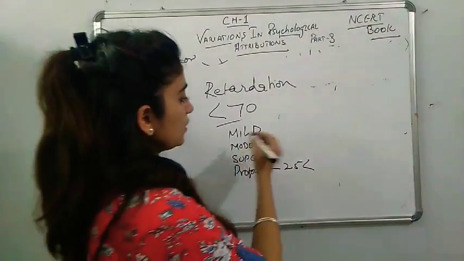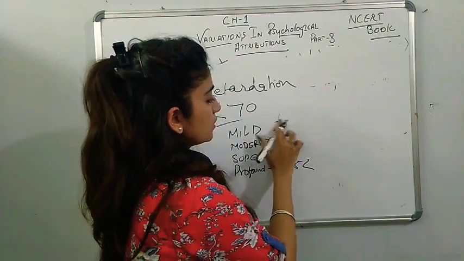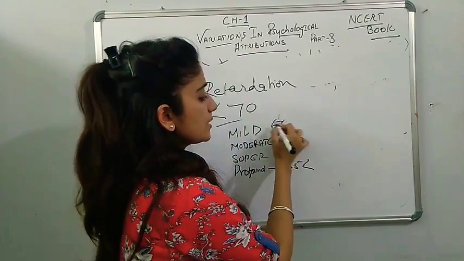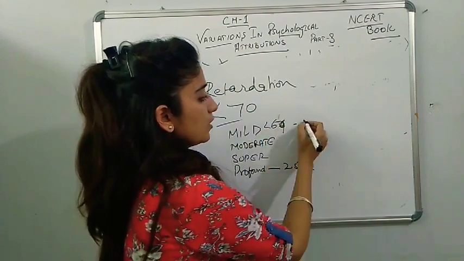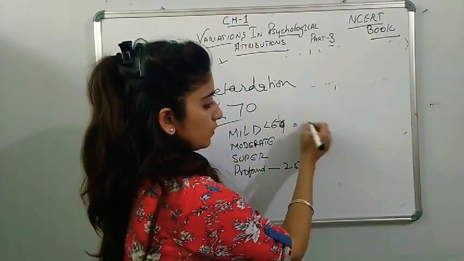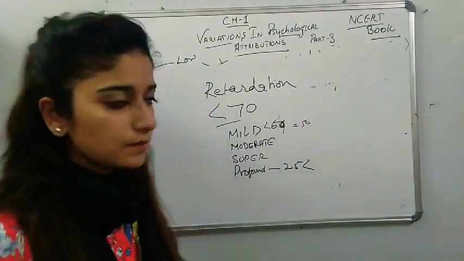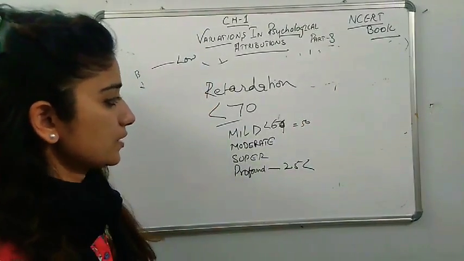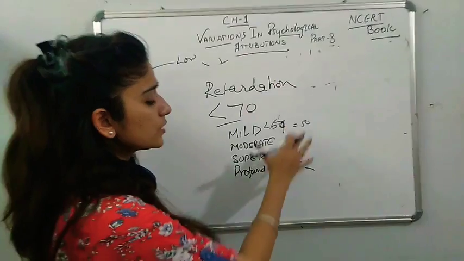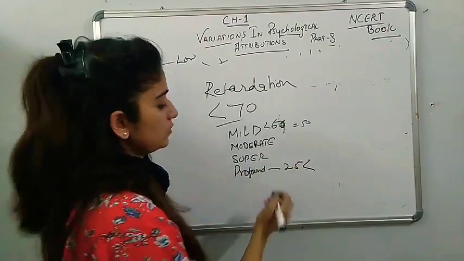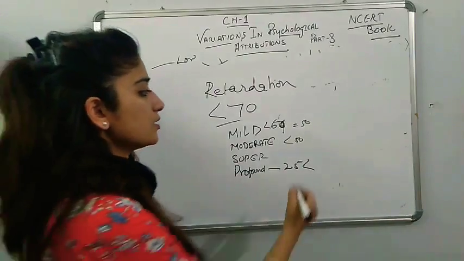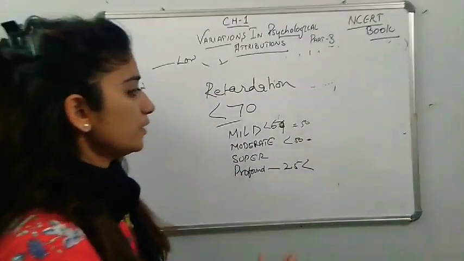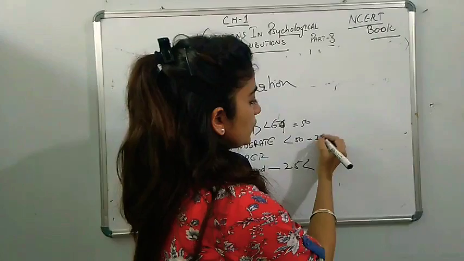Those below 69, down to somewhere equal to 50, somewhere between 50 to 69. So this way it has been working out. These are below 50, somewhere or equal to, we can say, 35.